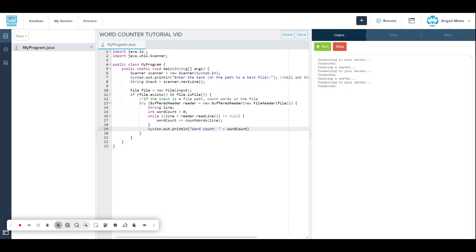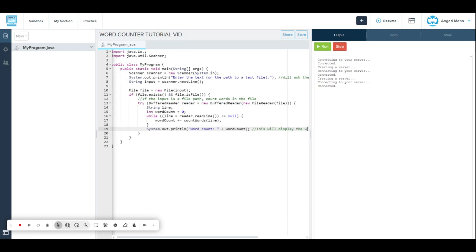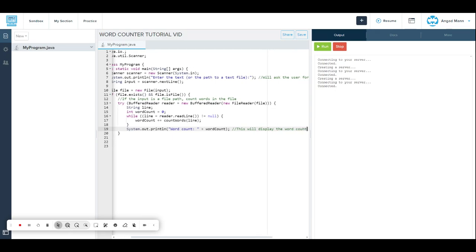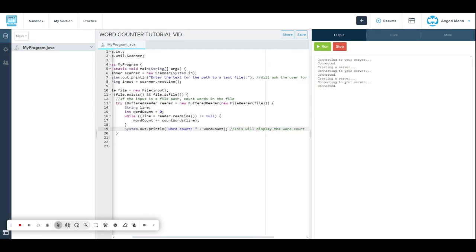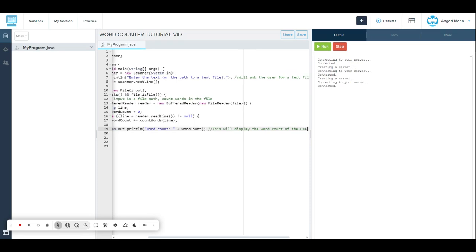We leave that part right there, and then we put another note here, which will be: this will display the word count of the user's sentence.